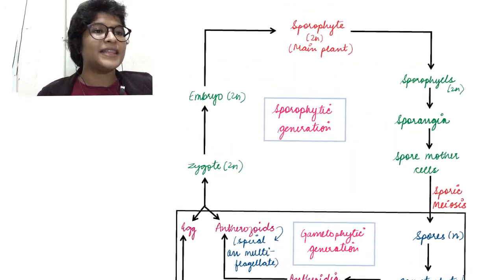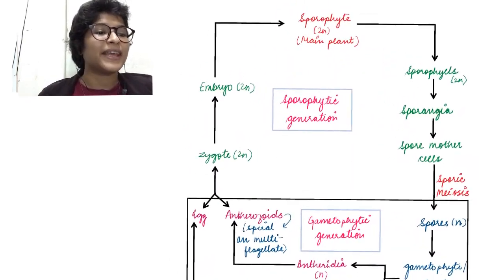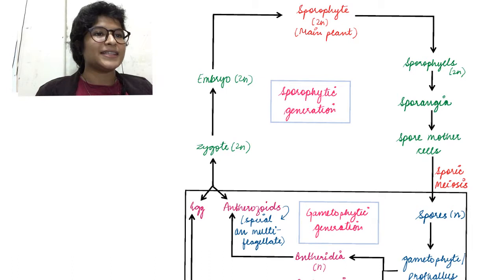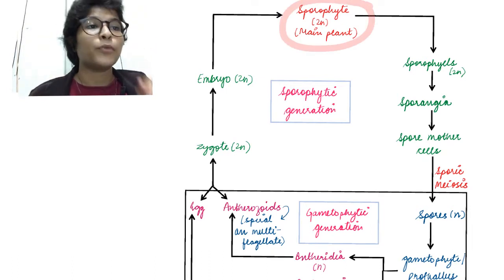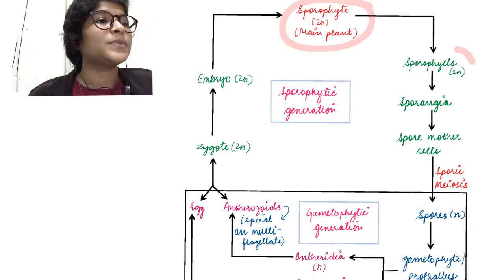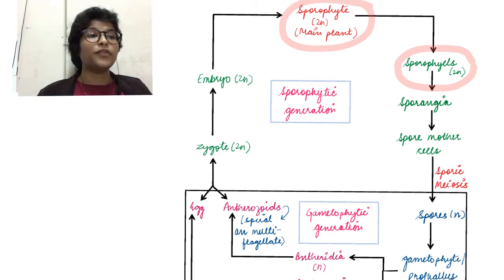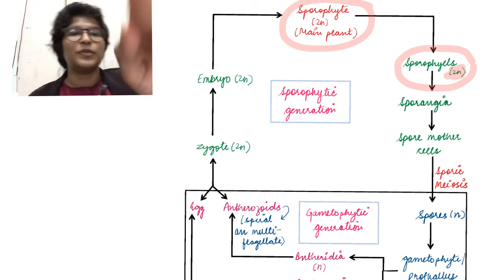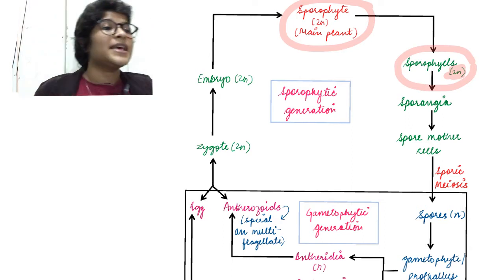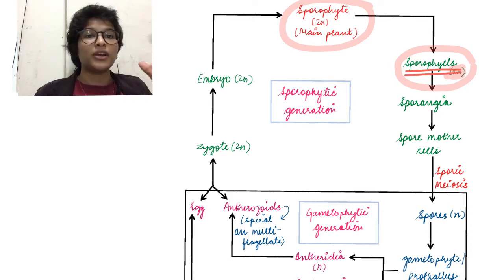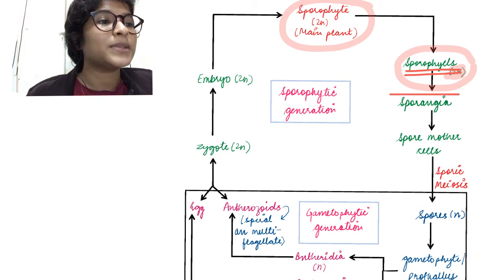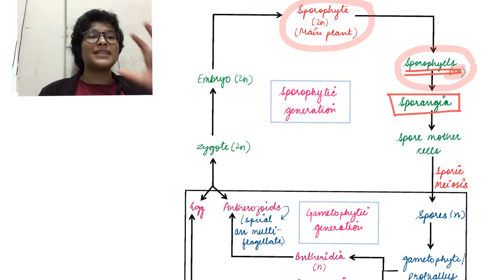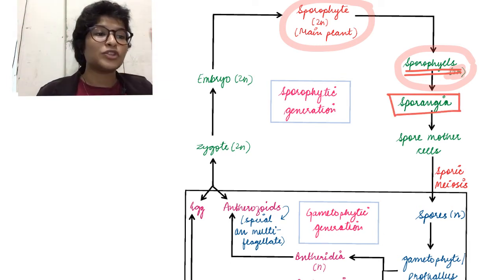Yes, this flowchart will tell us about the life cycle in pteridophytes. So let's see. ये हमारा sporophyte main body है ना. Then we have sporophylls. Sporophylls are 2n cells which will give rise to certain structures which will give rise to spores. तो क्या है वो certain structures? Sporophylls are leaf like structures which give rise to spores. They form something called sporangia, which is a bag like structure which will give rise to spores.